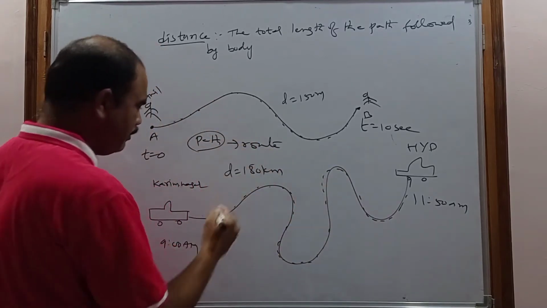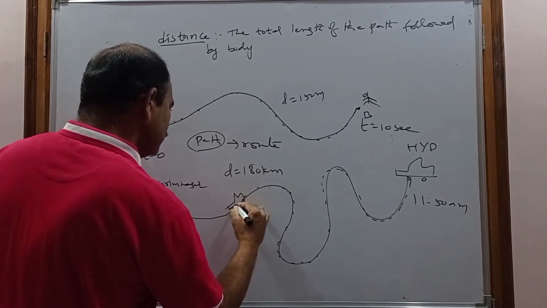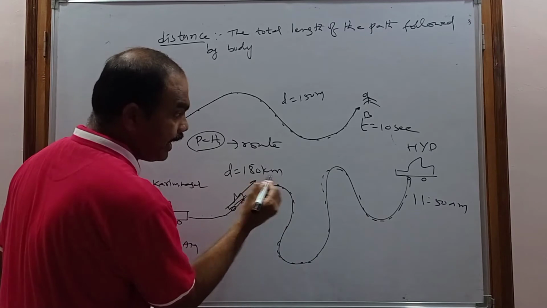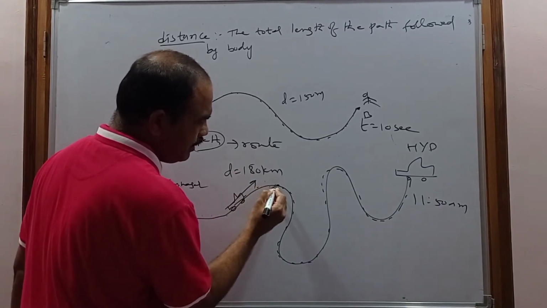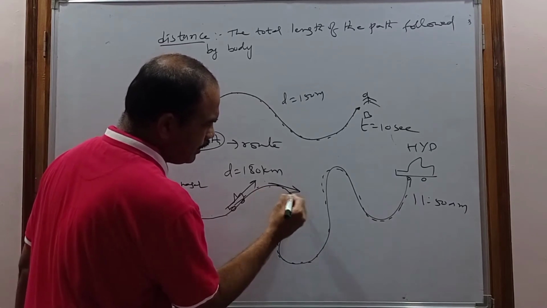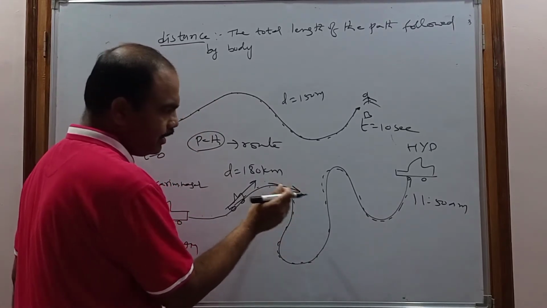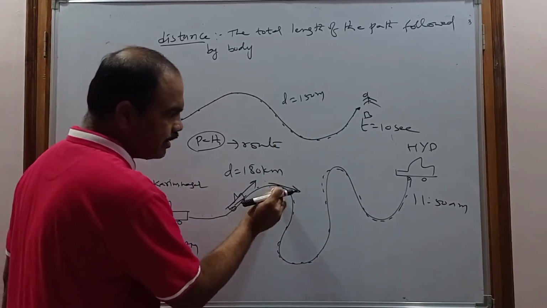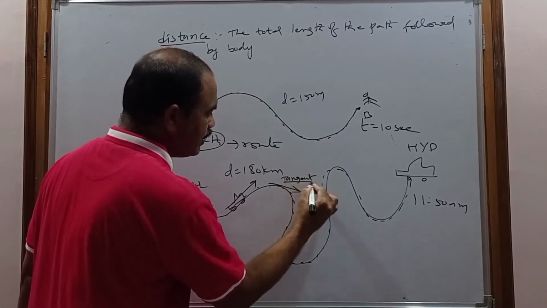For example, observe. When the car is here, this is the direction of the car. And when a tangent is drawn, this is a tangent. When the car is here, if you draw the tangent at that place, the tangent gives the direction of that car at that place. It is a mathematical term, tangent.